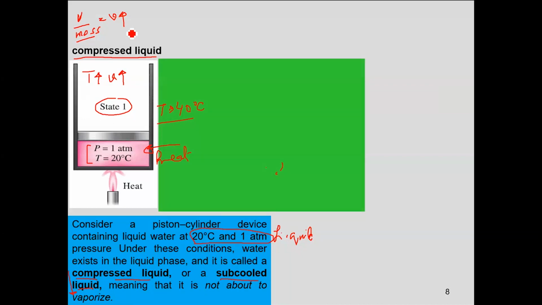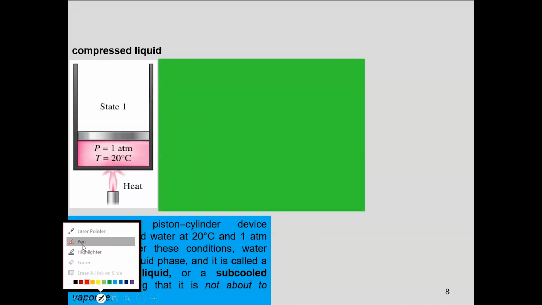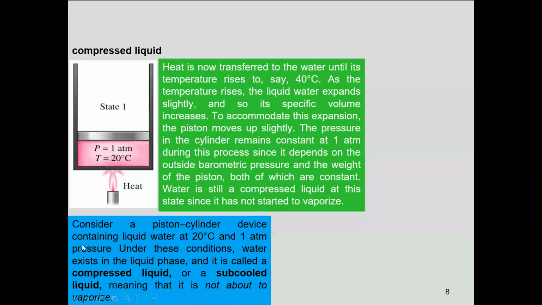That means that if heat is transferred to the water so that the temperature raises to, let's say, 40 degrees centigrade, the liquid water would expand, and as the result of its expansion, the specific volume would increase. To accommodate this increase, the piston would move slightly up, and the pressure in the cylinder.